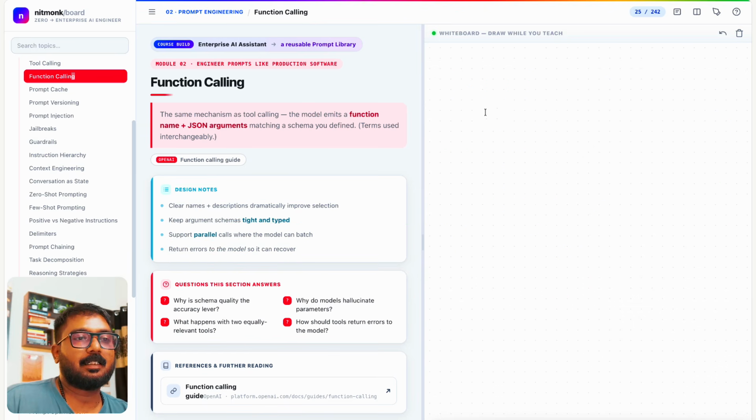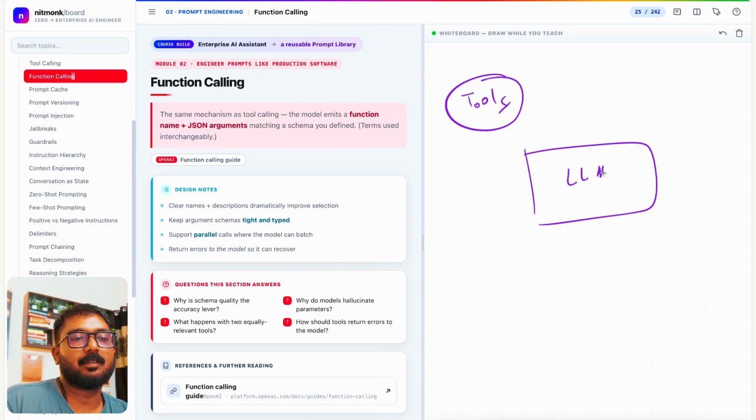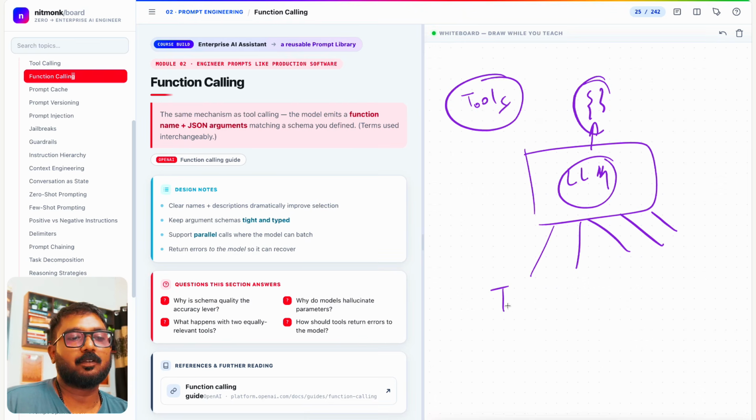Now, if you understood about tools, right? There are multiple ways LLMs can call tools. So this is the LLM, because the LLM has to generate parameters, JSON, and there are, let's say, 4 or 5 tools available: tool 1, tool 2, tool 3, tool 4, tool 5. Correct? Either you can call them one by one.